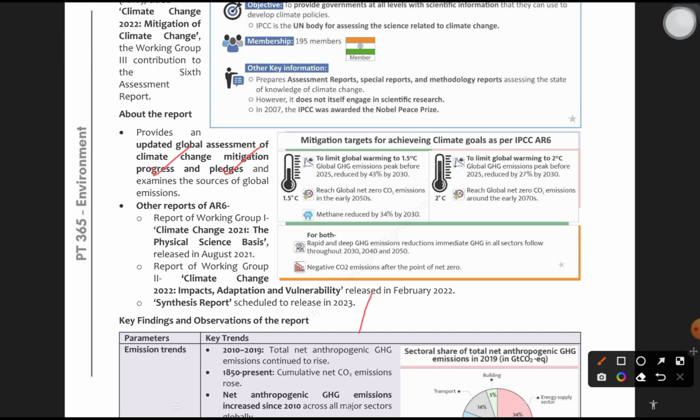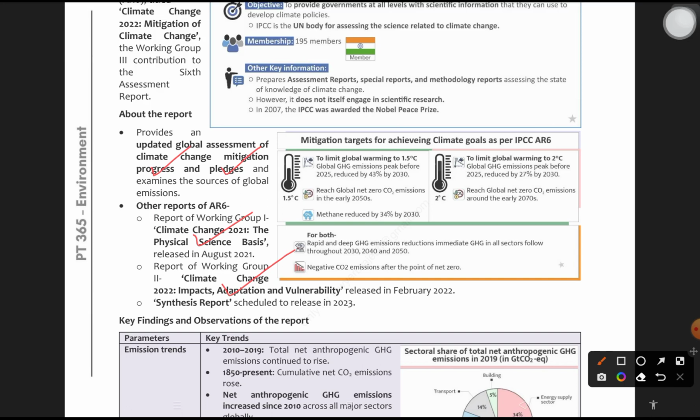Other reports are also produced by IPCC. For example, part 1 was released in 2021. The theme was Climate Change 2021, The Physical Science Basis. The second part was Climate Change 2022, Impacts, Adaptation and Vulnerability. Now the third part which is released is Mitigation of Climate Change. Now the other